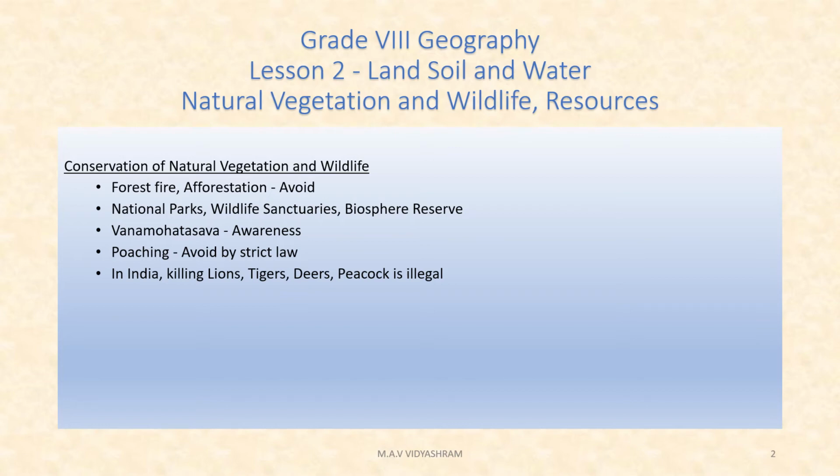So that we know the value of vegetation. Also in India, killing lions, tigers, deer, great Indian bustards and peacocks was considered illegal. Then poaching.